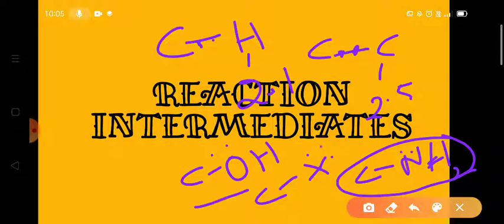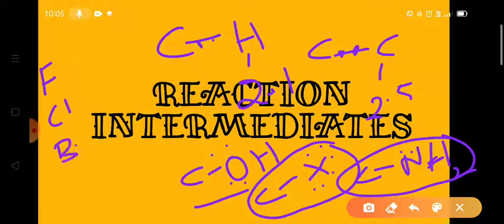In the alkyl halides, the carbon is attached to the more electronegative halogen atoms. What are halogens? Fluorine, chlorine, bromine, and iodine are known as the halogens.